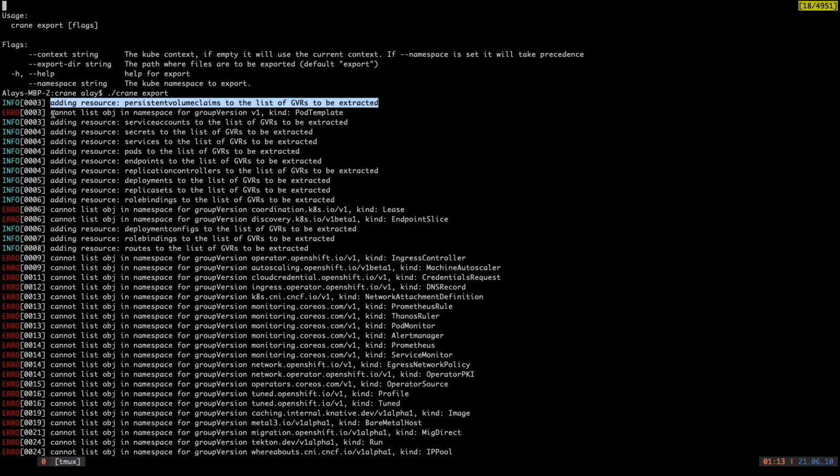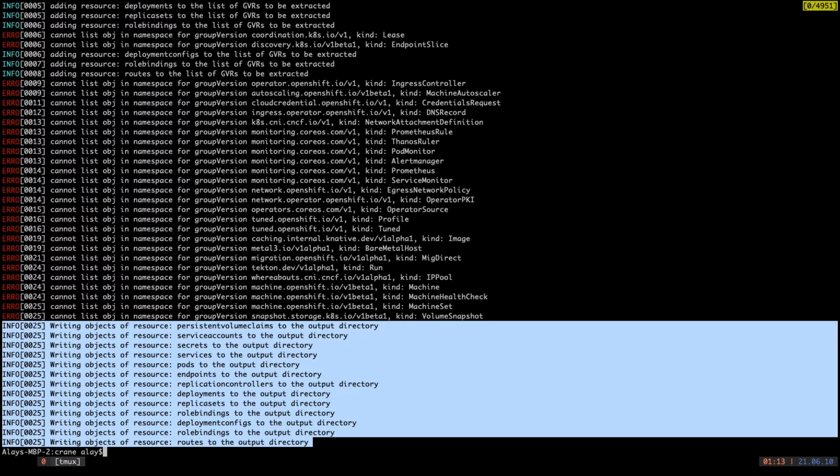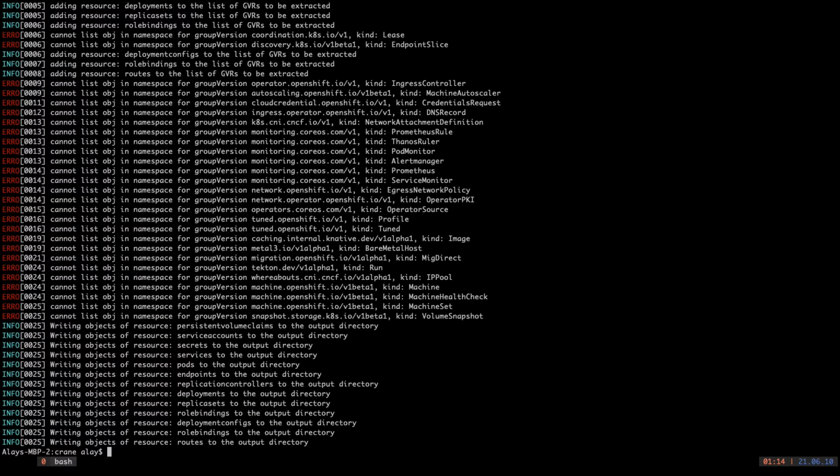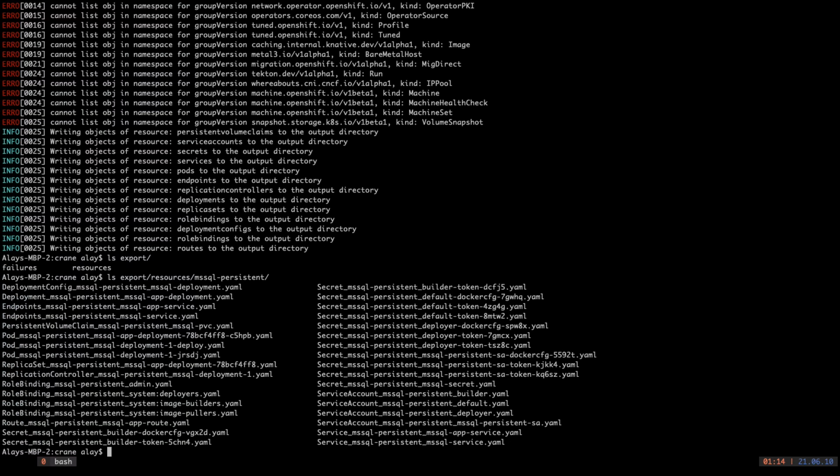After it is done, it has a list of resources that were extracted along with some error messages. As you can see, the export directory is hence made of two subfolders, resources and failures. The resources directory contains all the YAMLs that were extracted and is separated by namespace. Similarly, the failures directory has all the collected failures.